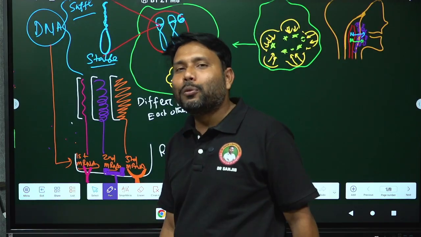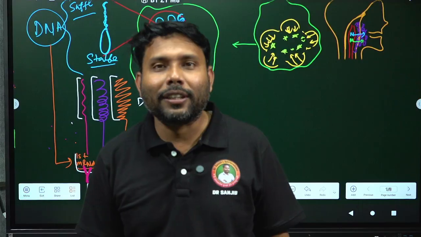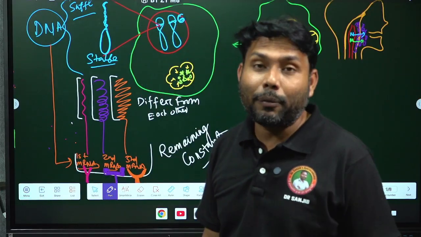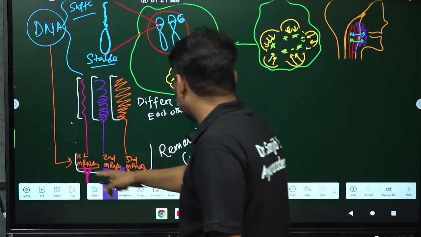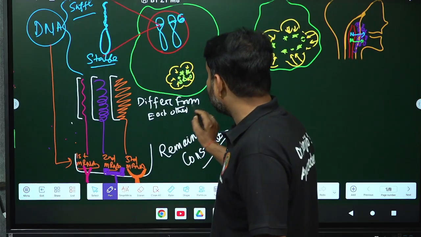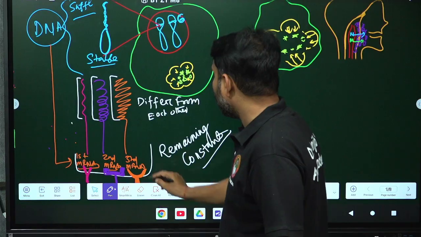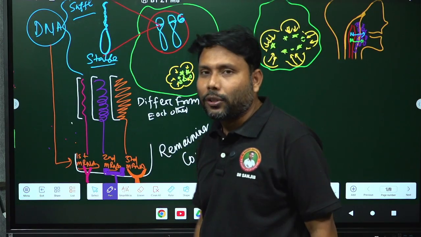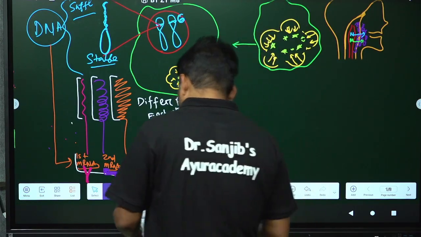So now I have shown you only 3 kinds of proteins, but remember one thing, thousands of proteins are formed here, and these parts differ from each other, but this remaining part is constant. So up to this everything is clear, I think.